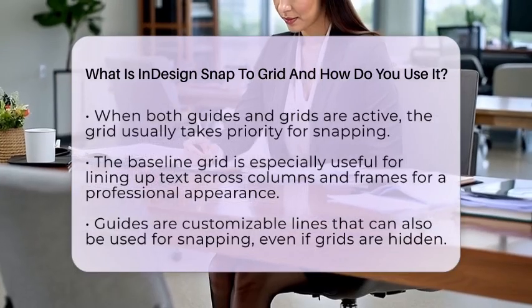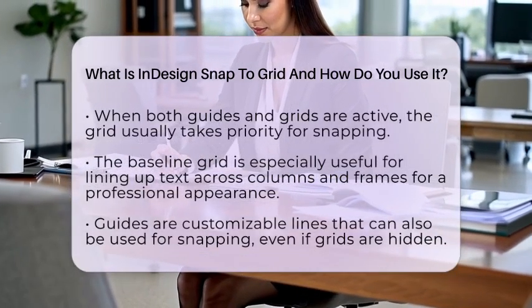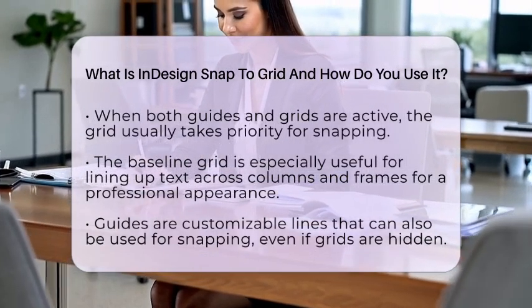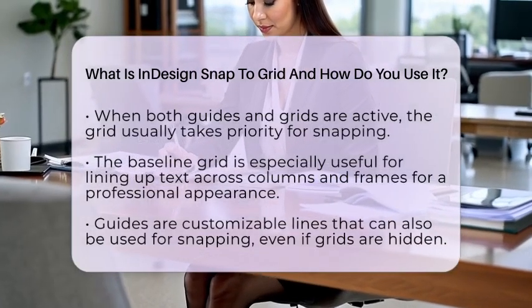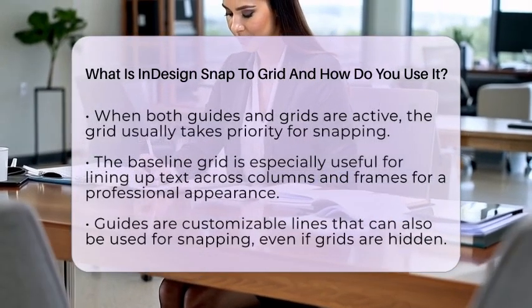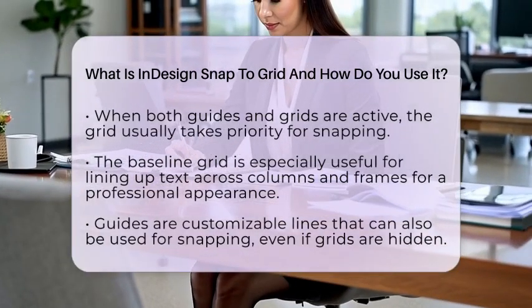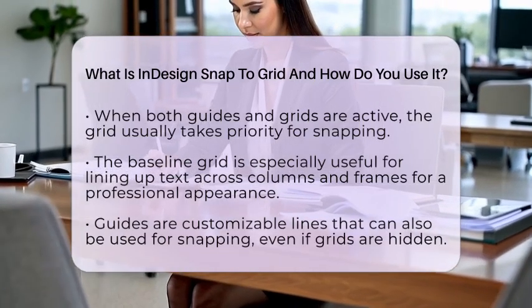When you move or resize objects near a grid line, they will snap into place within a certain zone called the Snap to Zone. You can adjust this zone in Preferences if you want objects to snap more or less aggressively. If both Snap to Guides and Snap to Document Grid are active, the grid usually takes priority.